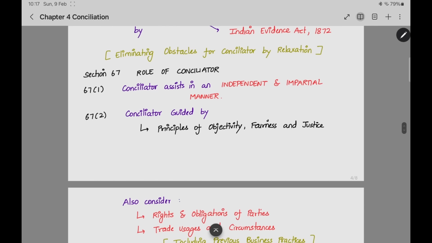The parties will send the statement. Now what will the conciliator do? He will assist in an independent and impartial manner. He will be independent and impartial. The conciliator will be guided by which procedure or which morality in taking decisions? He will make the decision based on objectivity, fairness, and justice. He will be choosing justice. He should stand on the point of justice and make the decision.